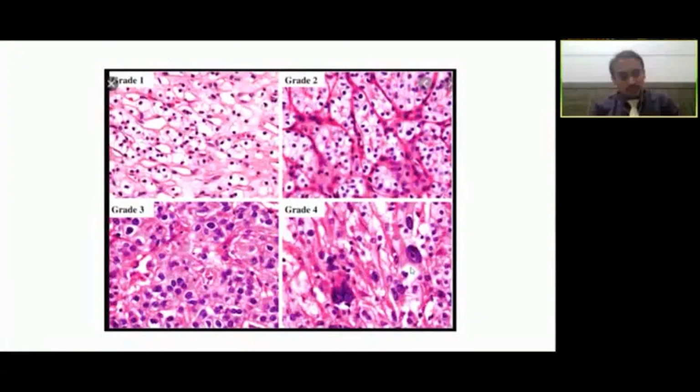The learning point to be noted here is that Fuhrman grading or nuclear grading would be relevant for clear cell and papillary tumors. It cannot be applied for the chromophobe variety because there is inherent nuclear atypia in chromophobe tumors, and hence we cannot use the nuclear grade for grading these chromophobe tumors.